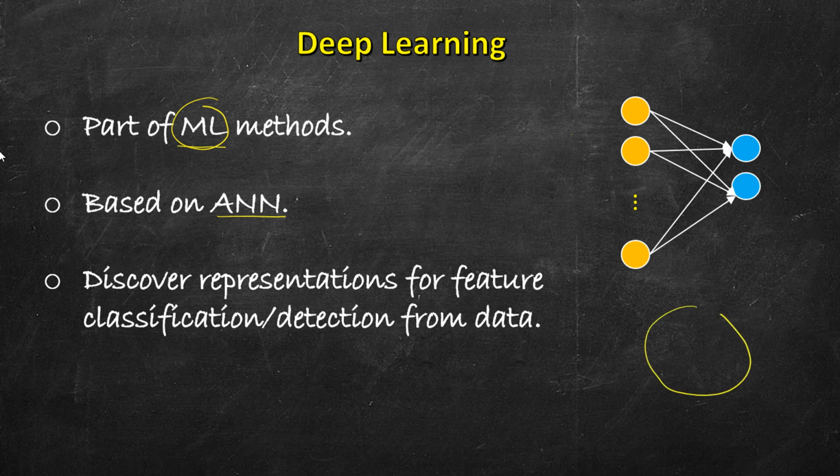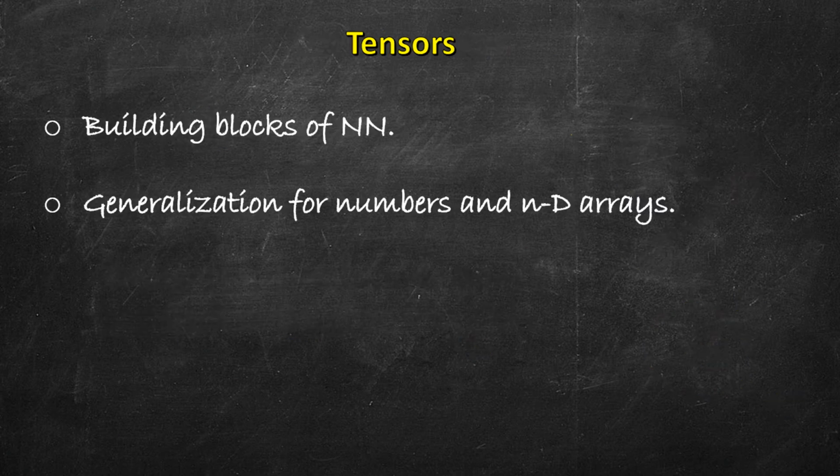If you see a broader class of family, machine learning, then deep learning lies somewhere within this, and these are based on neural network algorithms. The key goal here is to discover the representations for feature classification and detection from raw data. So raw data is given, and the job of this neural network is to figure out feature representations for classification and detection problems. Now that we have a rough idea of deep learning, let's see what tensors are.